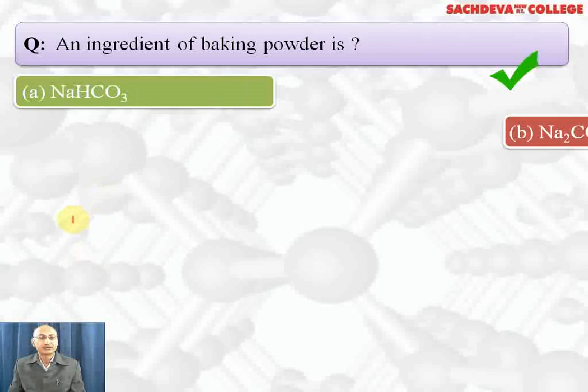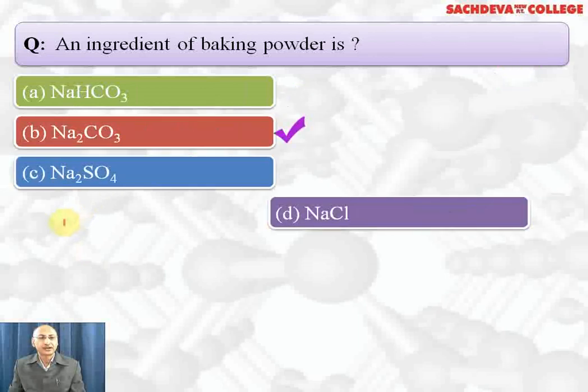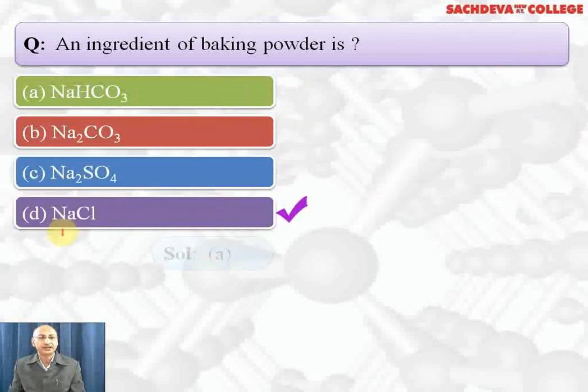Ingredient of baking powder is sodium bicarbonate, sodium carbonate, sodium sulfate, and NaCl. Correct answer is sodium bicarbonate. It also contains tartaric acid, which neutralizes bitterness formed by heating sodium carbonate. Sodium bicarbonate on heating gives sodium carbonate, which is bitter. It can be neutralized by tartaric acid.